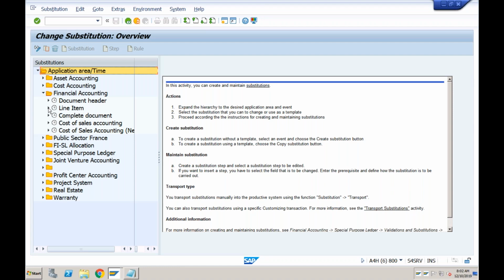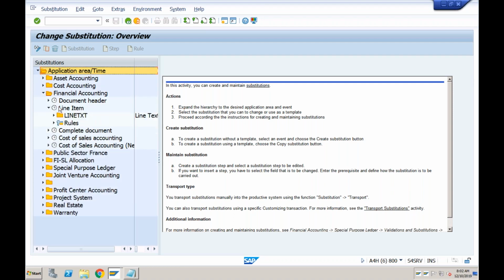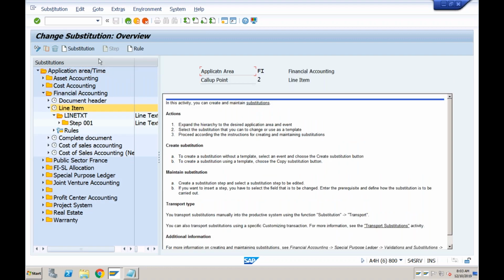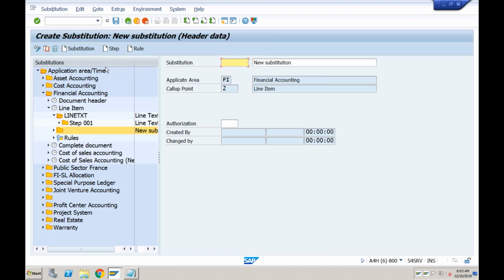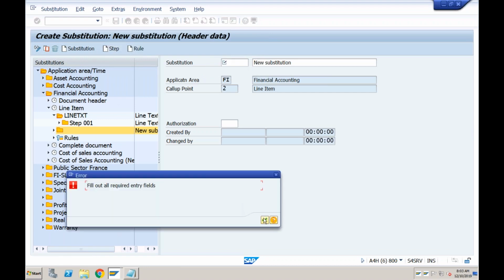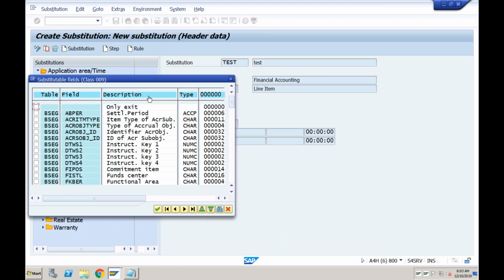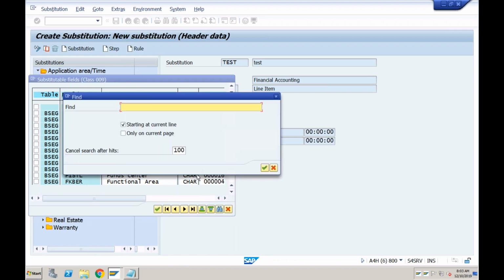Okay, so you want to create the substitution at the line item, and I think this one is the one that we created yesterday. Let me create another substitution. So test step. You are not able to see the cost center here, right? Yes.